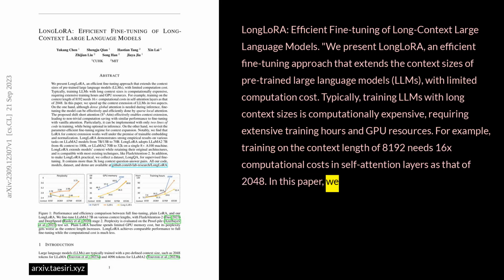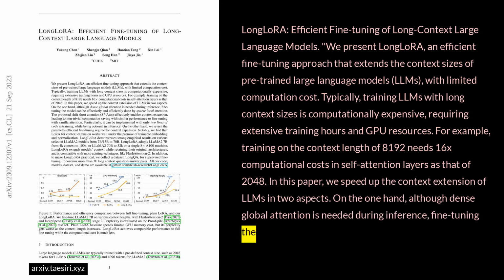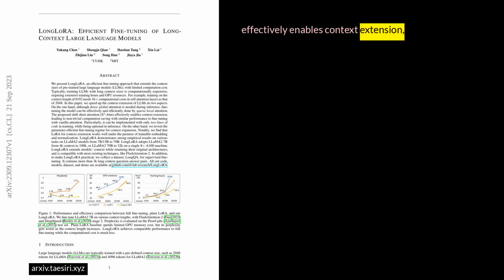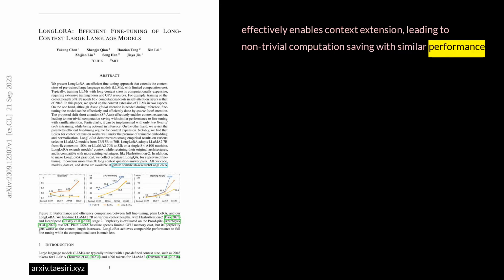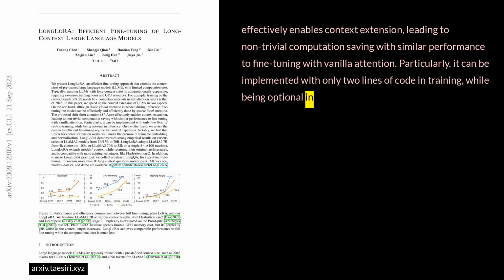In this paper, we speed up the context extension of LLMs in two aspects. On the one hand, although dense global attention is needed during inference, fine-tuning the model can be effectively and efficiently done by sparse local attention. The proposed shift-short attention effectively enables context extension, leading to non-trivial computation saving with similar performance to fine-tuning with vanilla attention. Particularly, it can be implemented with only 2 lines of code in training, while being optional in inference.